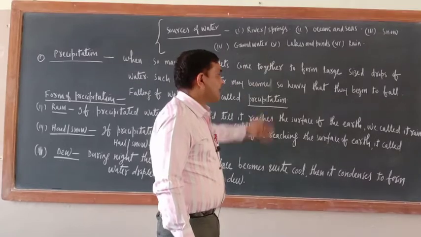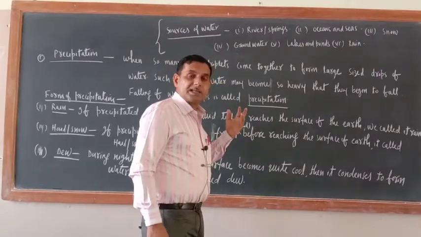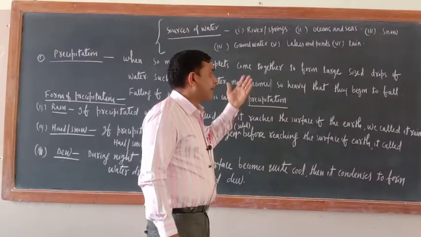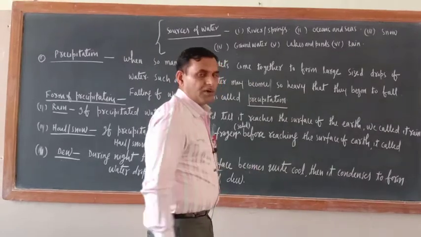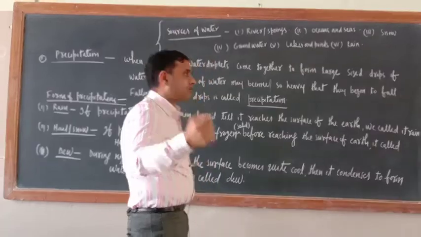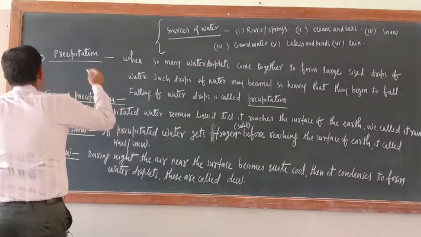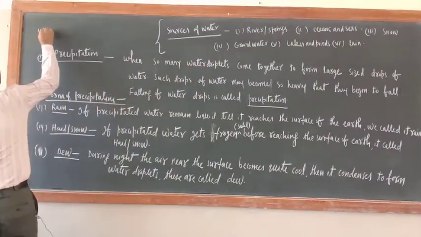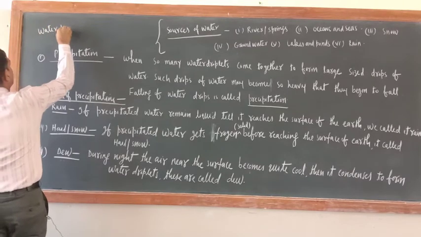Lakes and ponds: a lot of water is collected in lakes and ponds also, and people fetch this water. Rainwater is the biggest source of water. There is one word, water table. What is this, water table?